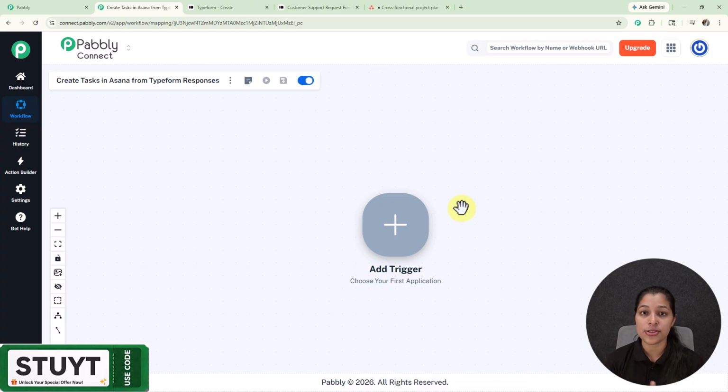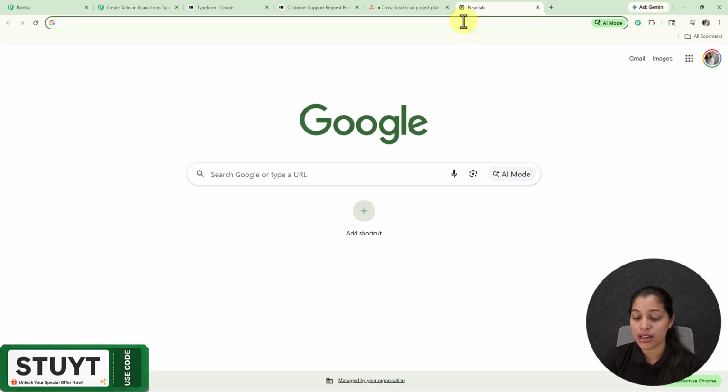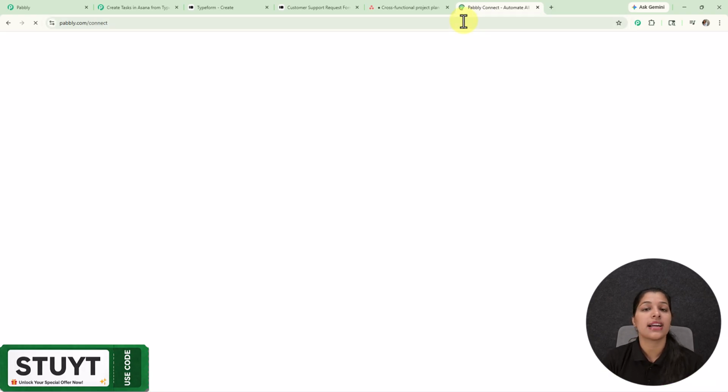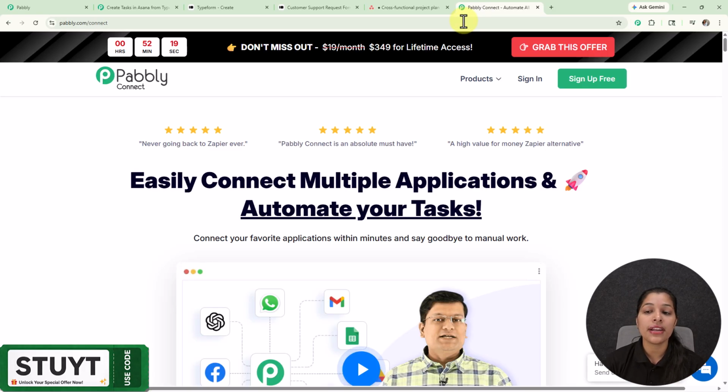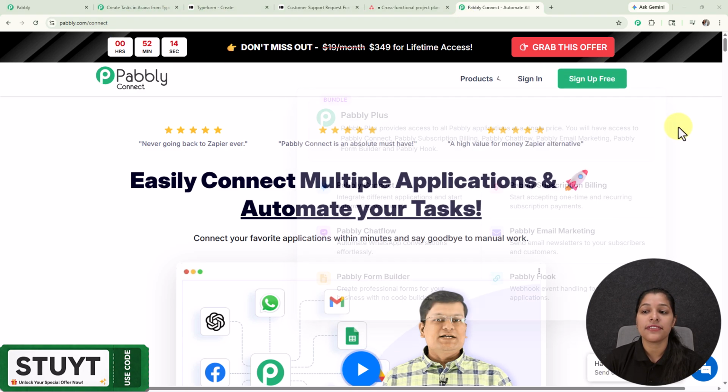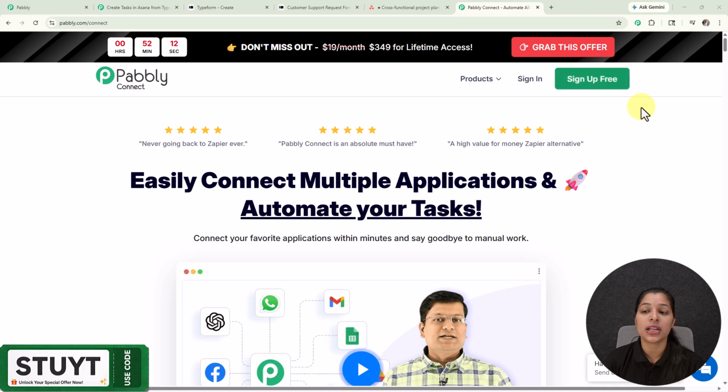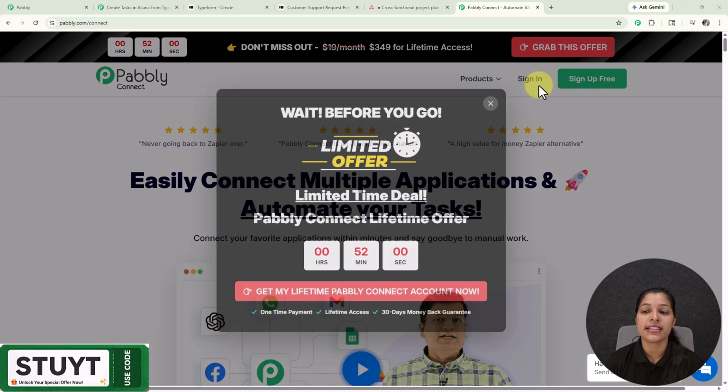If you are an existing user, then you definitely know how to get onto this page, but if you are a new user, then you have to access Pabbly Connect to get this workflow page. For that, you have to type the URL of Pabbly Connect, that is pabbly.com/connect. Once you enter the URL, you will land on the home page of Pabbly, where you will see two options, sign in and sign up free. If you are a new user, you can just click on sign up free, and if you sign up for free on Pabbly Connect, you get 100 free tasks every month for practicing and exploring Pabbly Connect. But if you are an existing user like me, then you can just click on sign in.